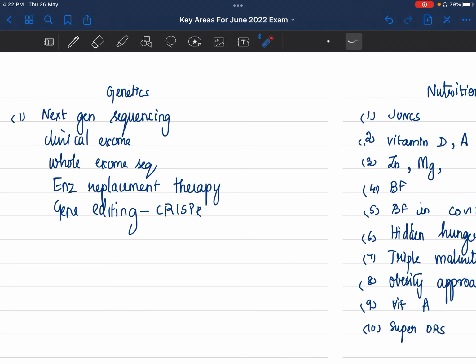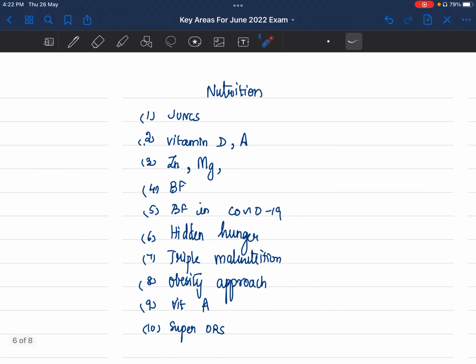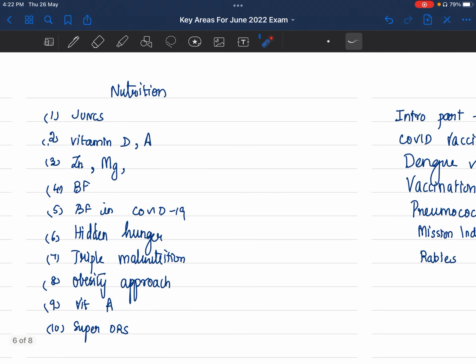Genetics, one of these tests will keep repeating. Next generation sequencing, clinical exome, whole exome, enzyme replacement therapy, gene editing, CRISPR technology, they can keep asking.